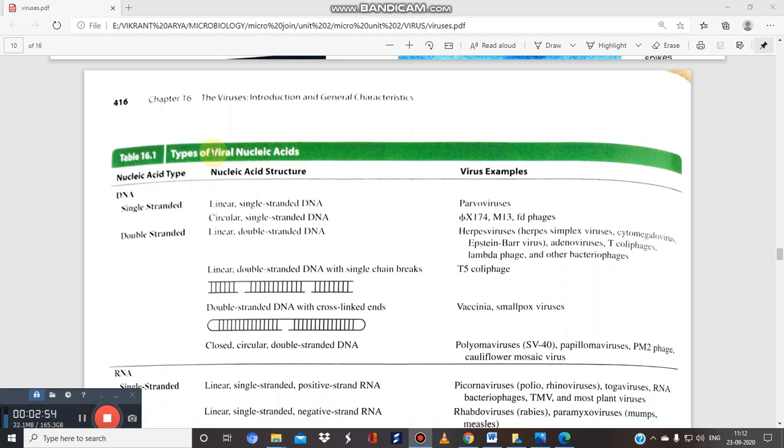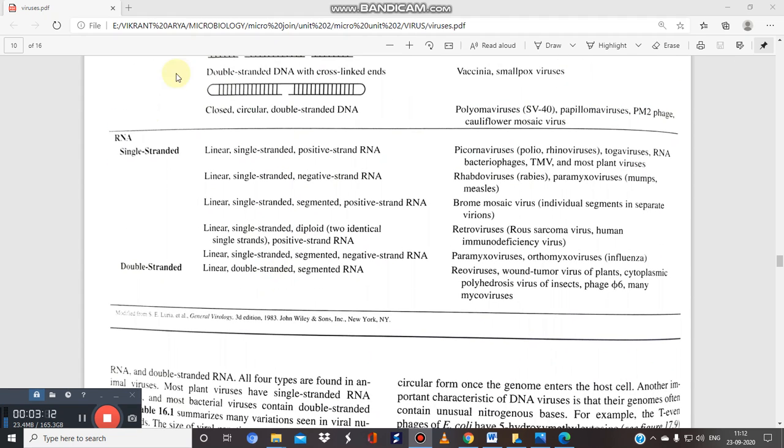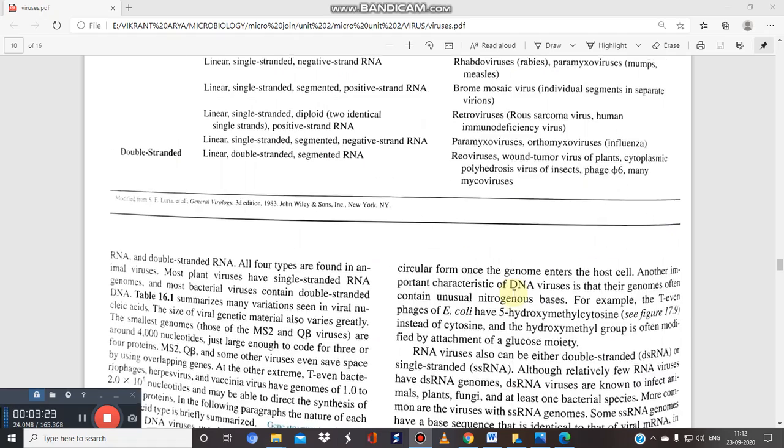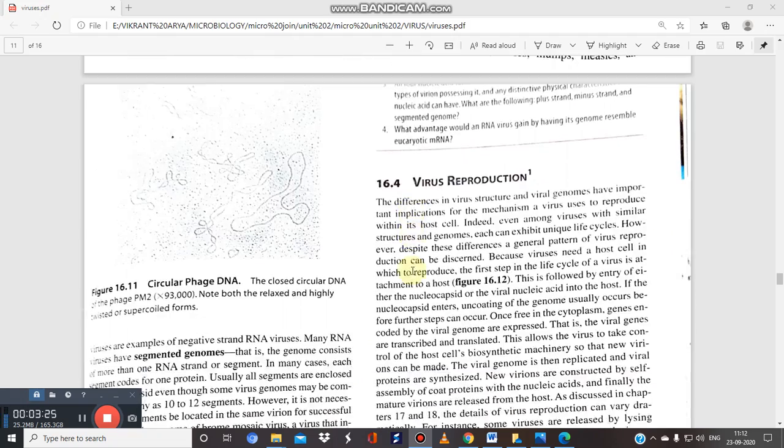If we talk about the different types of nucleic acid present, DNA may be single-stranded linear, for example parvoviruses, or double-stranded linear, for example herpes virus. If it contains RNA, the RNA may be linear single-stranded positive strand or linear single-stranded negative strand. These are the examples given in this book, and we have covered this topic in the videos, so I request you to watch the videos.